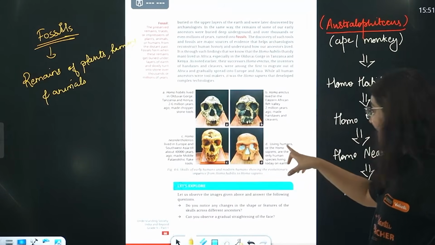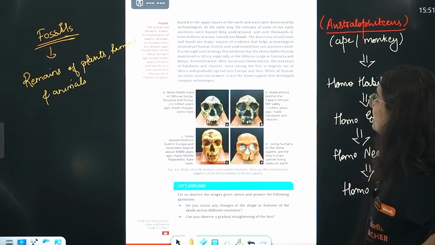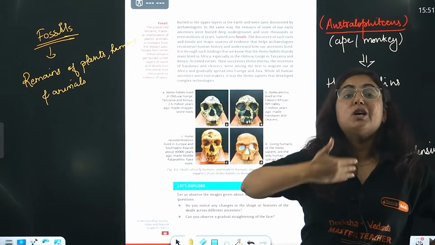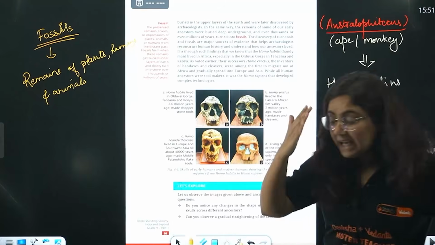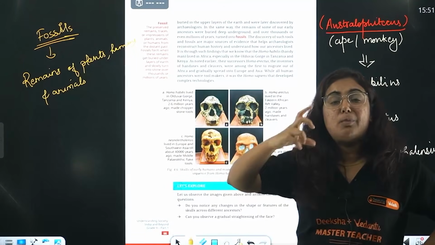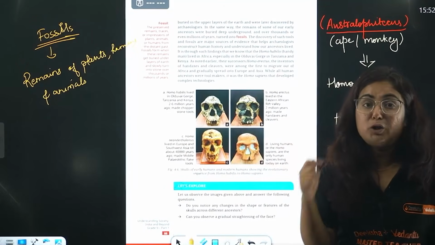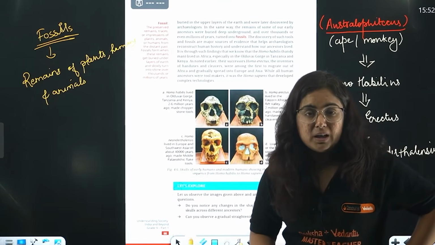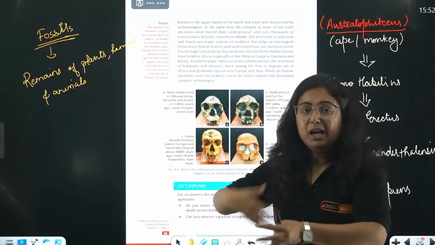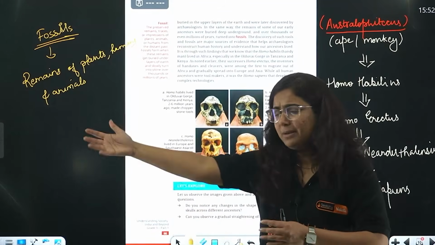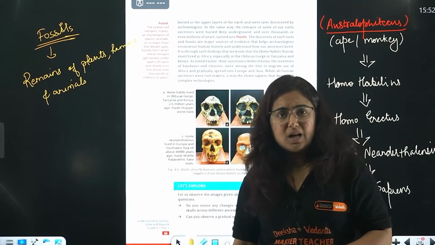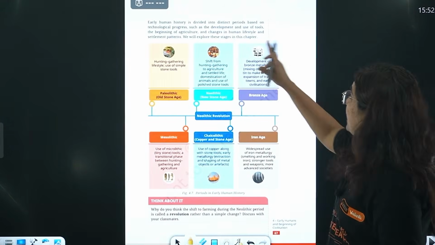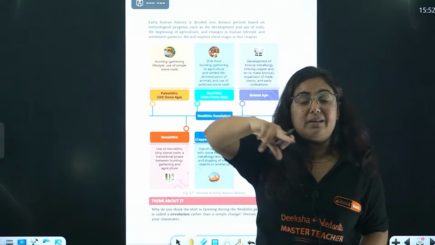Then Homo sapiens, who live on the earth right now. Homo sapiens are the ones who developed complex technologies. Each of them is identified with the help of the tools they made, like a chopper to chop the skin of the animal so that they can feed their stomach, and a hand axe to move the soil, to cut something sharp. This is it, beta. Early human history is divided into distinct periods.